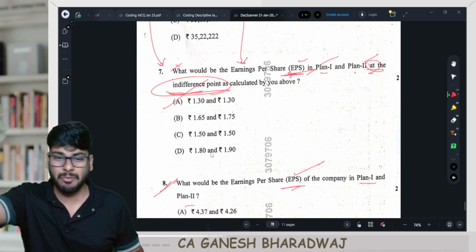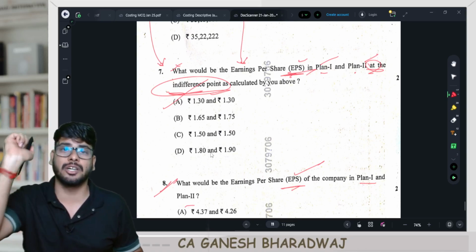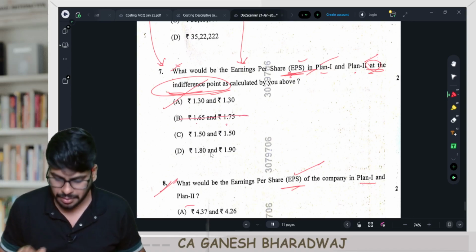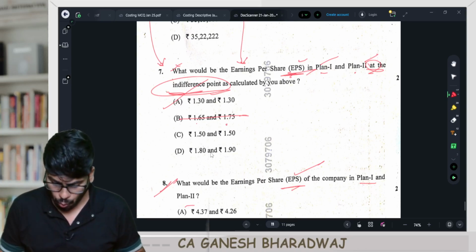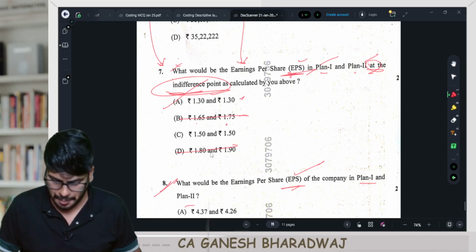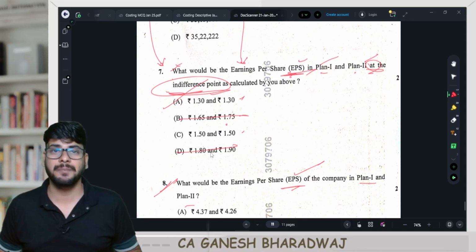So first I will remove those options where the EPS under the two alternatives are different. Here, if you see 1.6 and 1.75, I will remove this option. Then 1.8 and 1.9, I will remove this option. The final answer could only be option A or option C. You have made it 50-50, right?